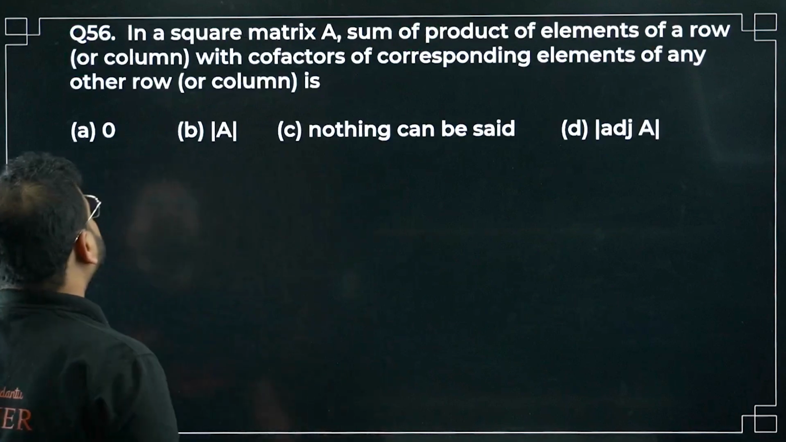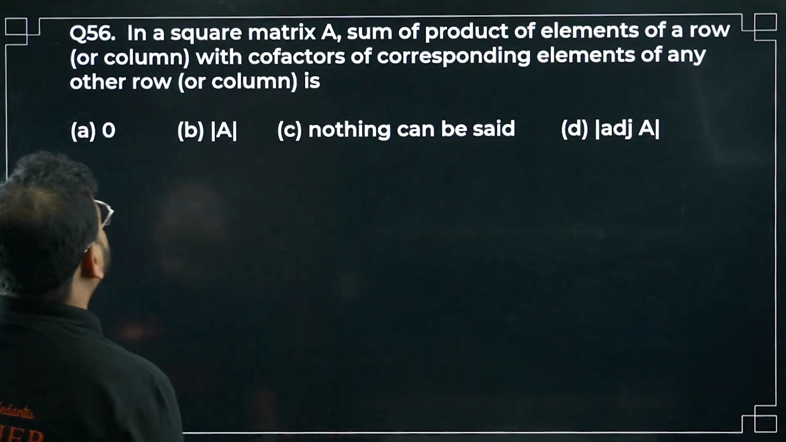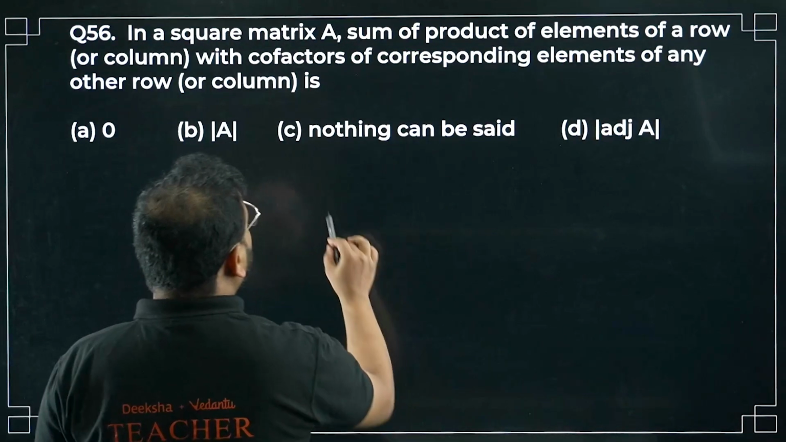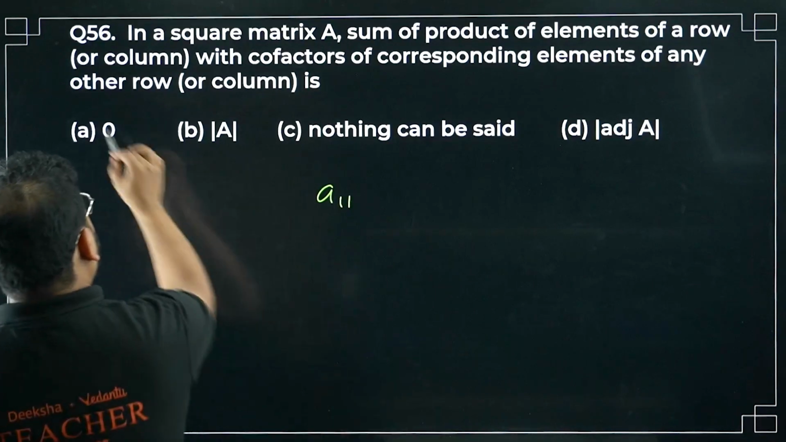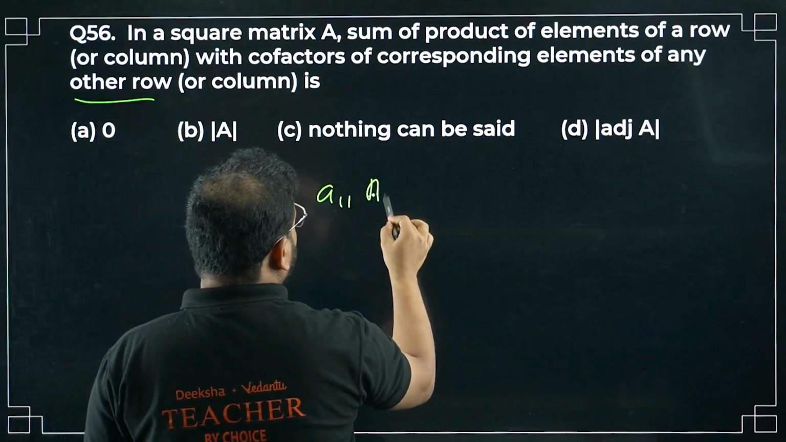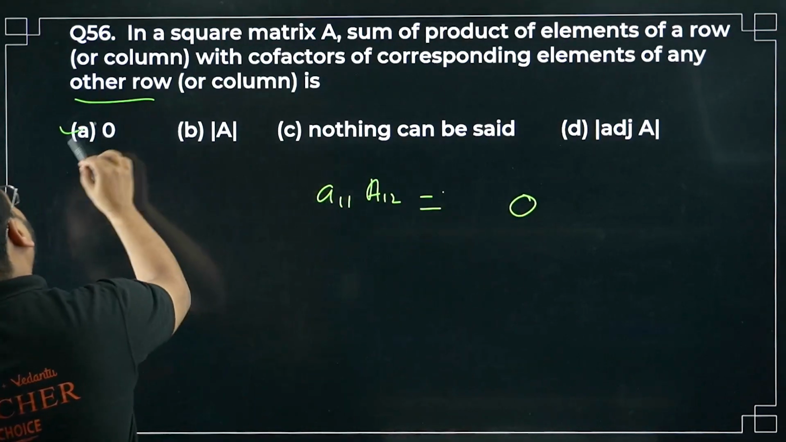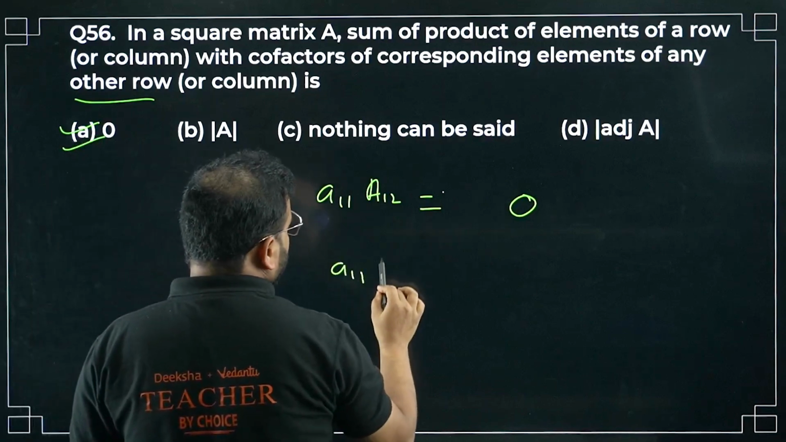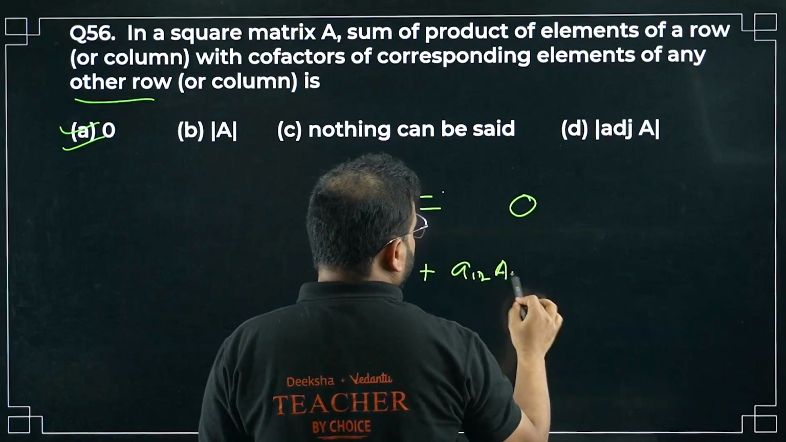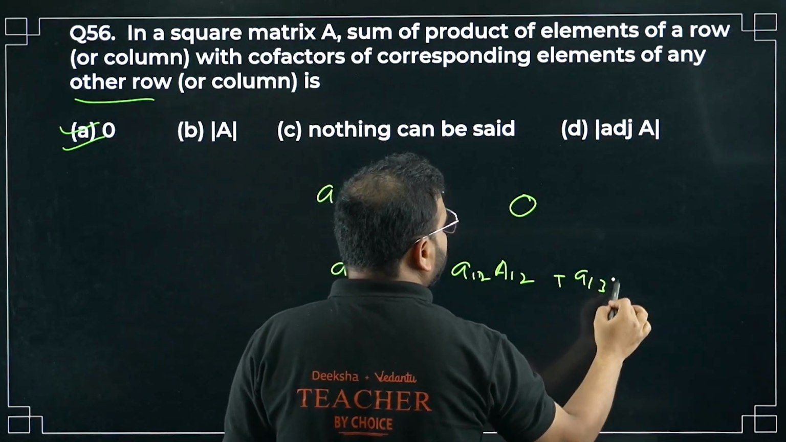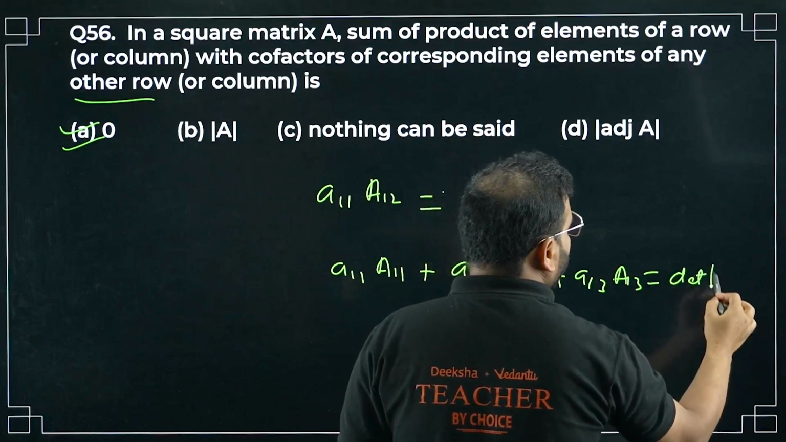Moving on to question number 56 now. In a square matrix A, sum of product of elements of a row with cofactors of elements of any other row, let's say A11, A12. Like that. But sir, this will be 0, right? This will all be 0, no? We know that there's a property like this: a11 A11 plus a12 A12 plus a13 A13 is going to be determinant of A.